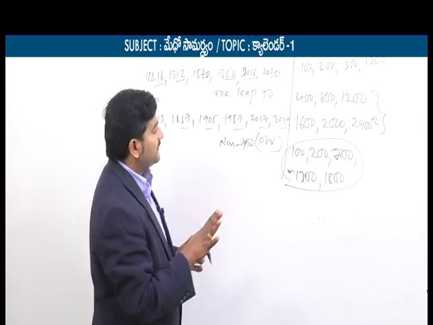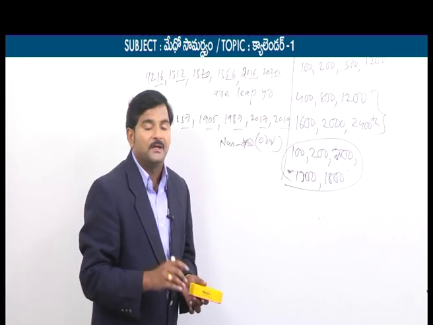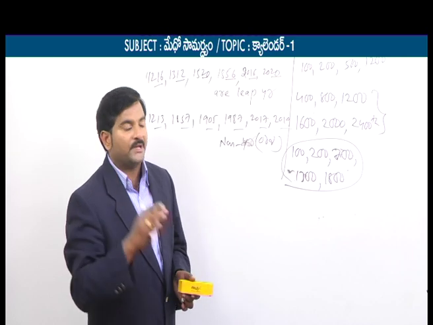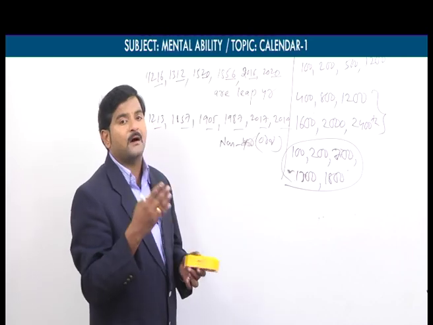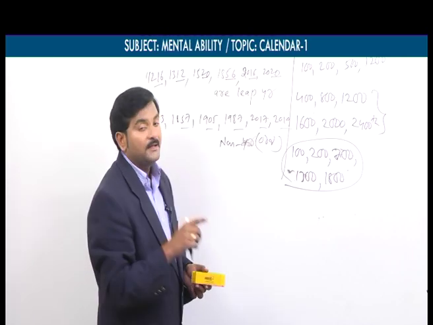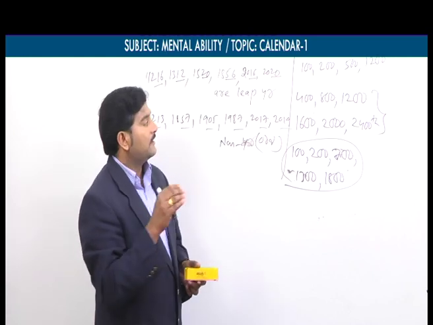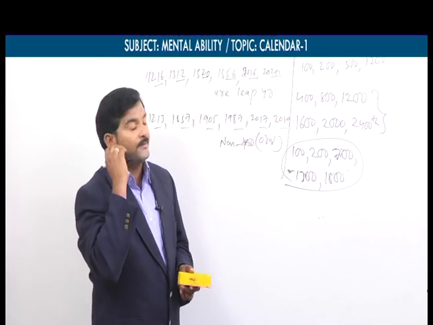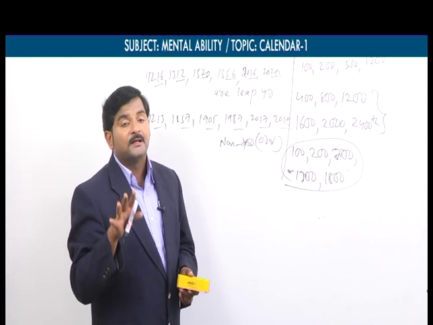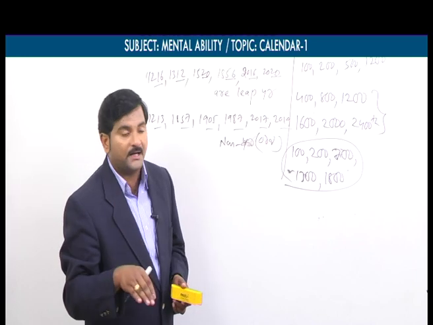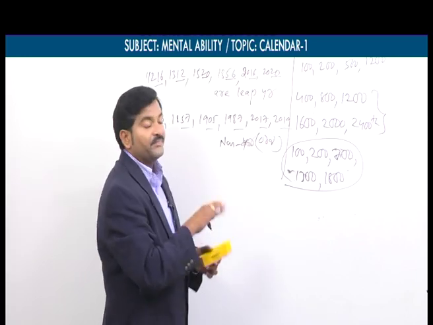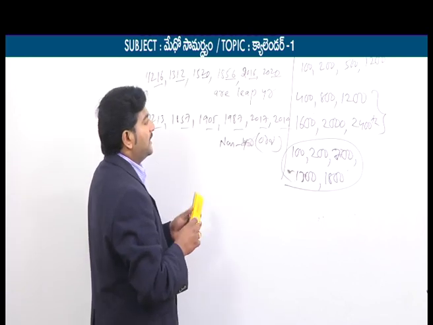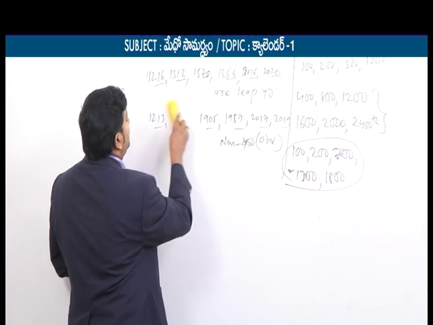So we'll focus on these four points once again. If it is a non-century year, it must be divisible by 4; then only it is a leap year. If not, it is an ordinary year or non-leap year. If it is a century year, it must be divisible by 100. That is one point. And if that century year is exactly divisible by 400, then that year is said to be a leap year. If not, it is said to be a non-leap year. So these are the four points related to the leap year and non-leap year concept.